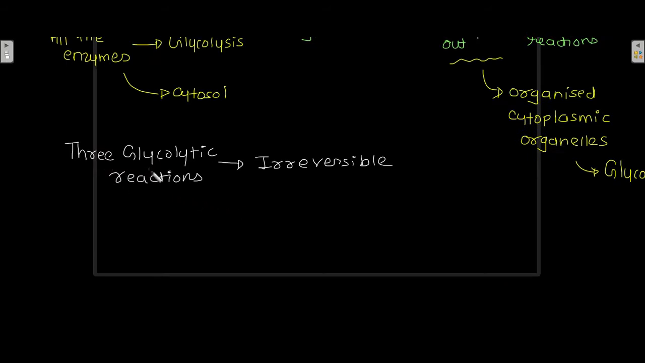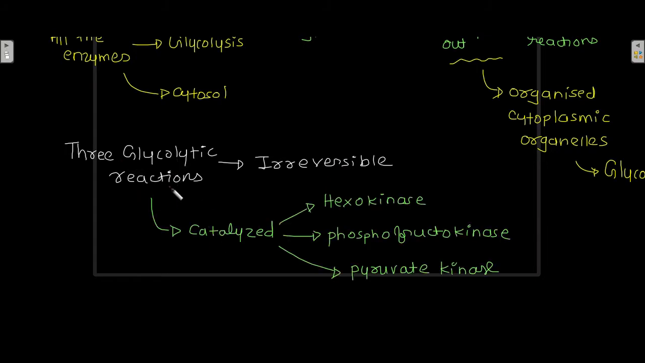Now there are 3 glycolytic reactions which are irreversible. Now these 3 glycolytic reactions which are irreversible are catalyzed by hexokinase, then phosphofructokinase, and then pyruvate kinase. Okay, the reactions catalyzed by these 3 enzymes are irreversible.